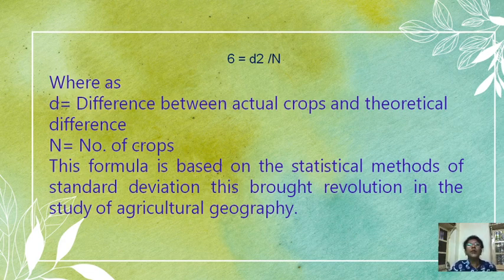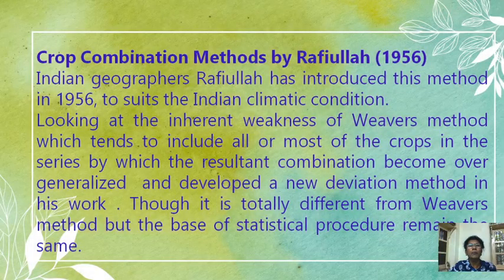Now we are going to learn about the crop combination method of Rafiullah. He is an Indian geographer. He introduced this method in the year 1956 to suit the Indian climatic conditions. Looking at the inherent weaknesses of Weaver's method, which tends to include all or most of the crops in the series, by which the resulting combinations became overgeneralized, he developed a new deviation method.